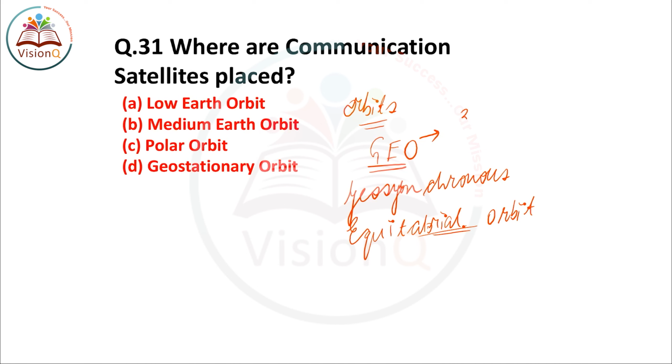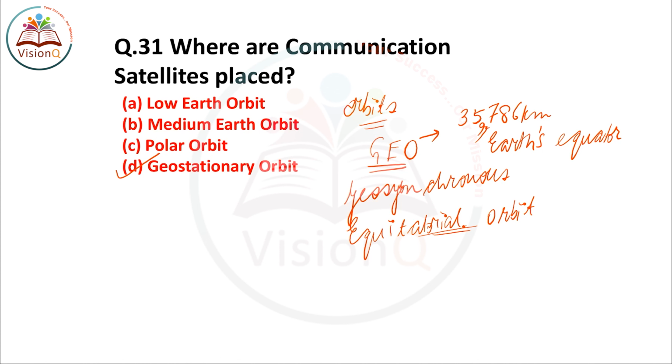It is at a height of 35,786 km above the Earth's equator, and commonly the communication satellites are placed in this orbit. The right answer of this question number 31 is option number D, geostationary orbit.